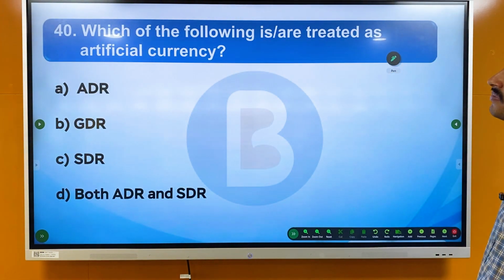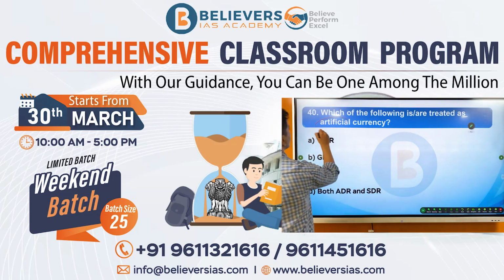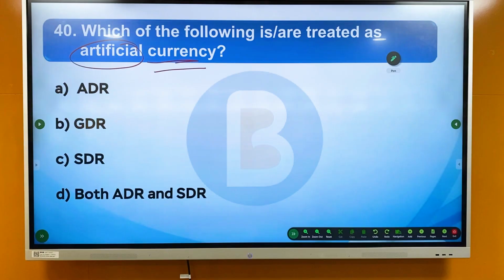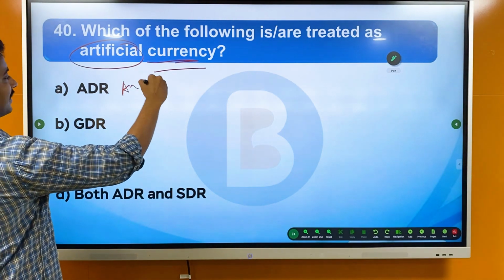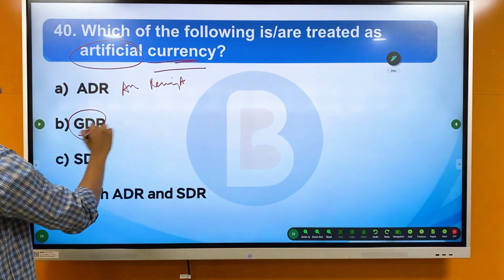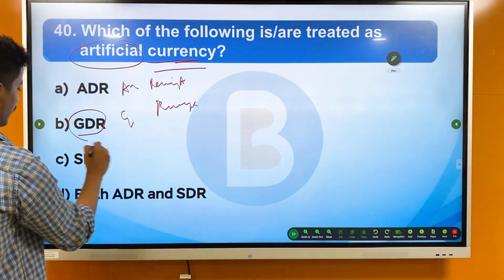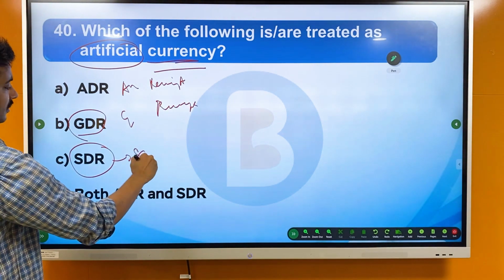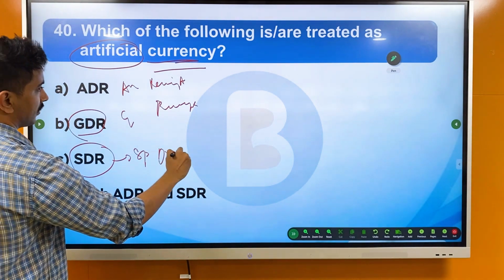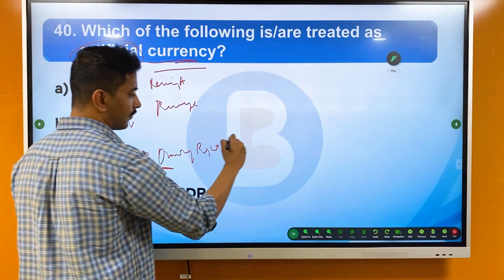Next. Which of the following are treated as artificial currency? ADR, it's American Depository Receipt. It's a receipt. GDR, it's Global Depository Receipt. Again, it's a receipt. SDR, Special Drawing Rights. This is under the IMF.